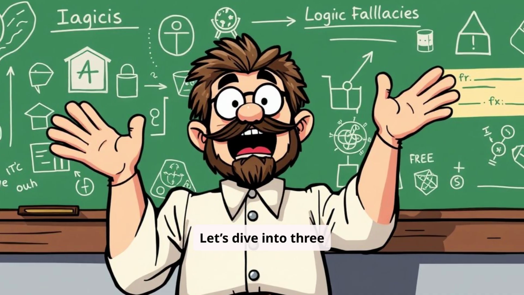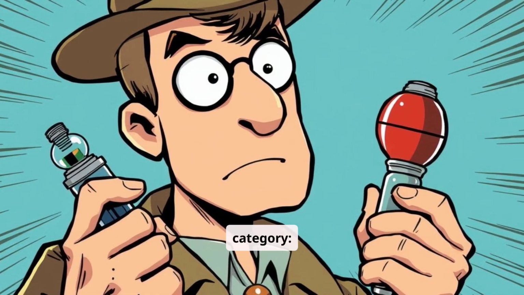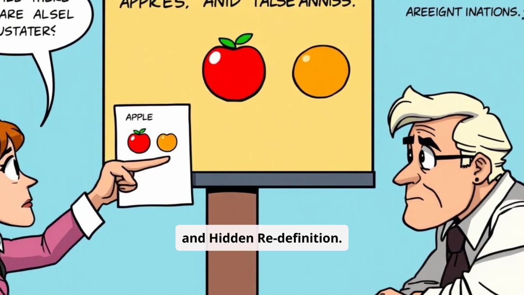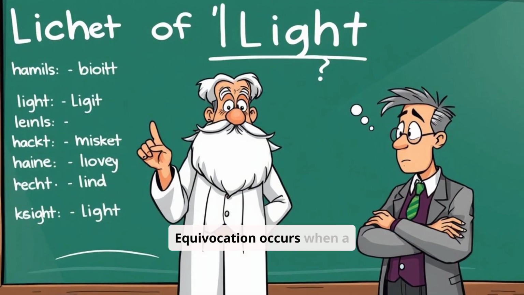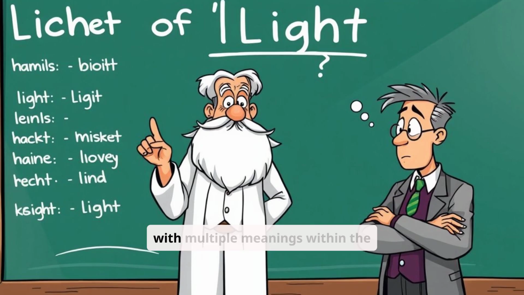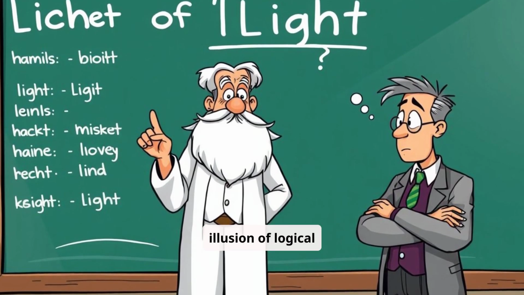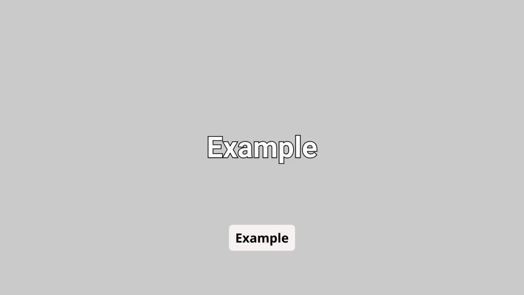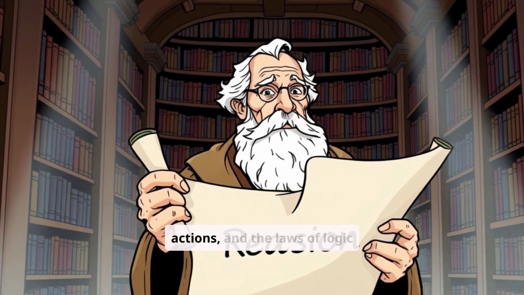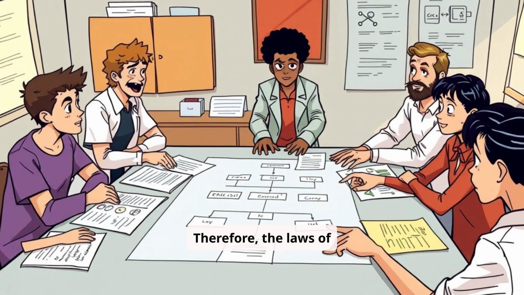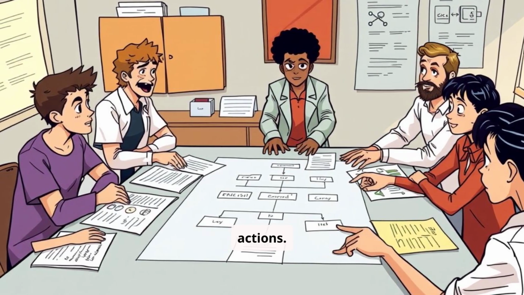Let's dive into three specific fallacies under this category: equivocation, false analogy, and hidden redefinition. 3.1 Equivocation. Equivocation occurs when a single word or phrase is used with multiple meanings within the same argument, creating an illusion of logical connection. Example: reason should guide all actions, and the laws of logic are based on reason. Therefore, the laws of logic should dictate all of our actions.